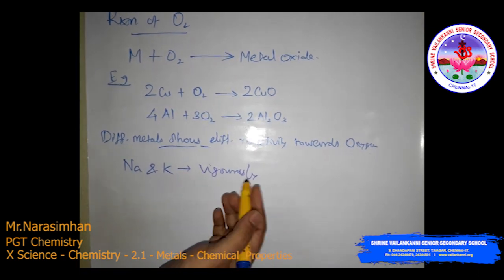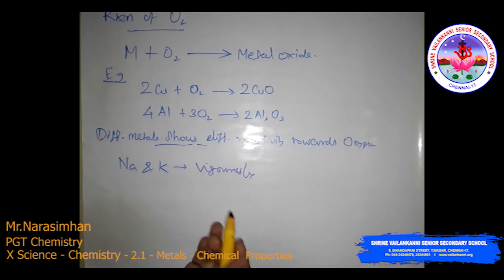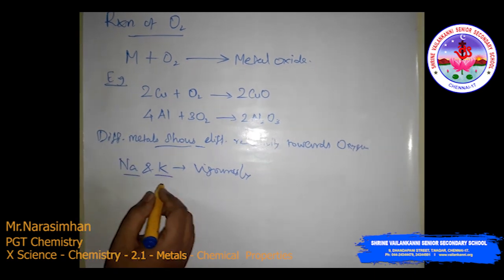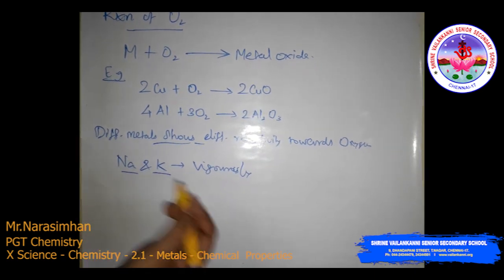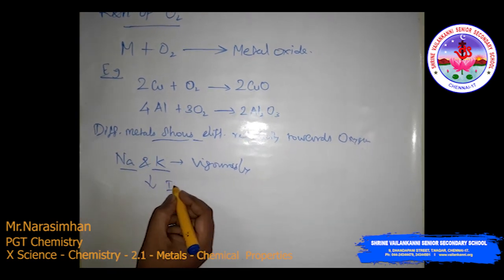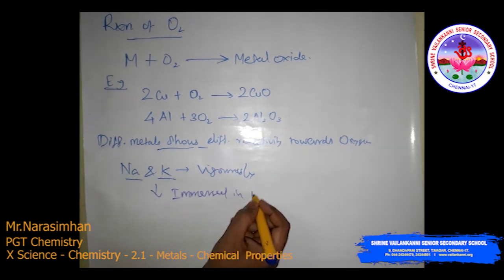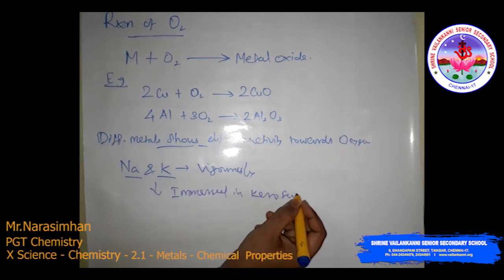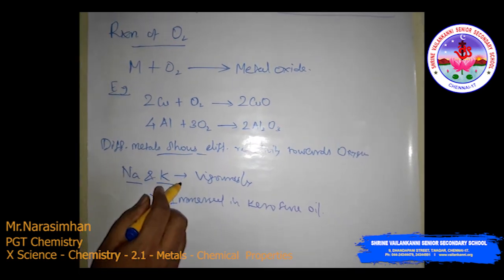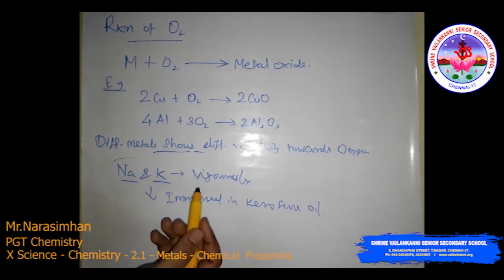They react so vigorously that they catch fire because they produce hydrogen gas. That is why sodium and potassium metals are always immersed in kerosene oil. So when exposed to air, they easily catch fire because they produce hydrogen gas.